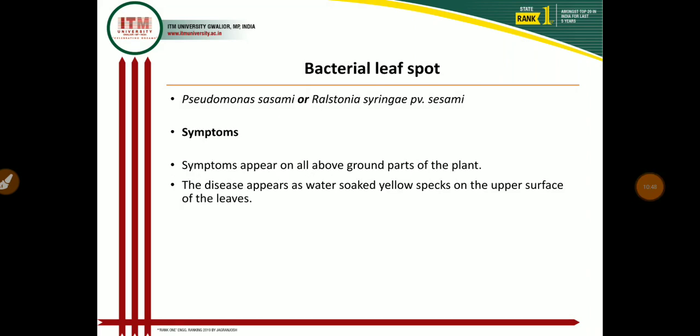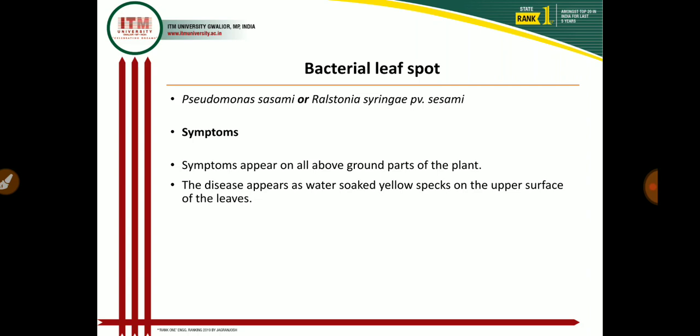The next disease is bacterial leaf spot. This bacterial leaf spot is very important, and it is caused by Pseudomonas sesami or Ralstonia syringae pv. sesami. These Pseudomonas and Ralstonia are very important bacterial pathogens, and they cause a large number of diseases in crop plants.